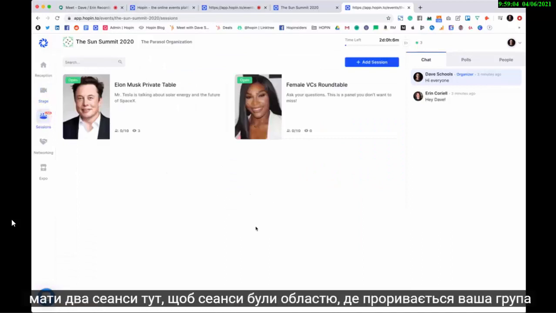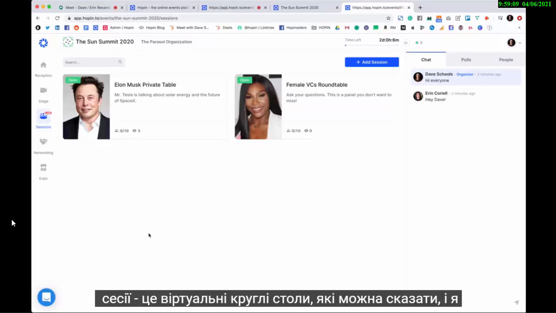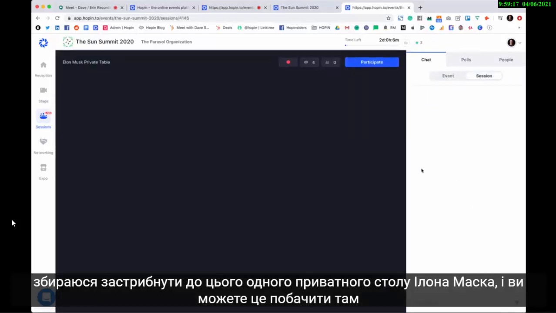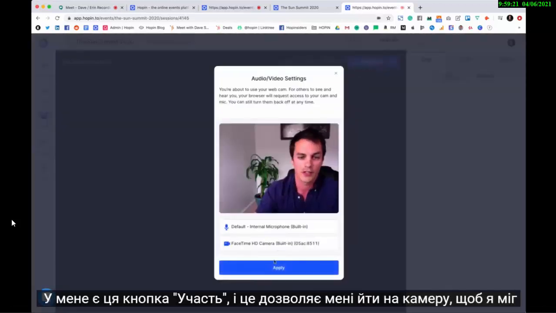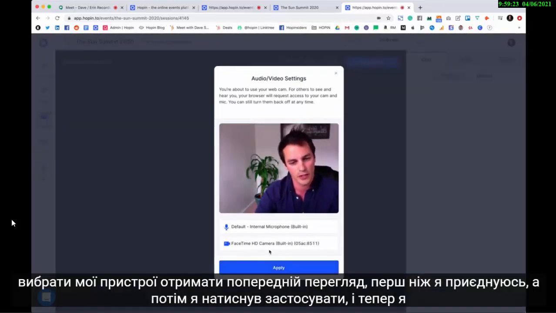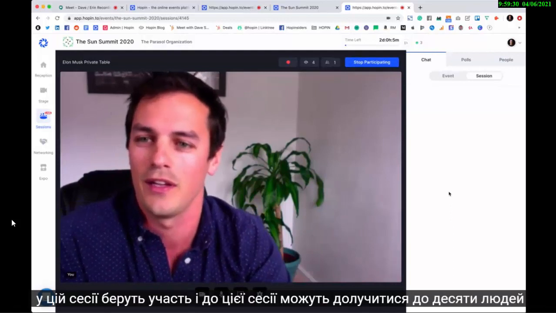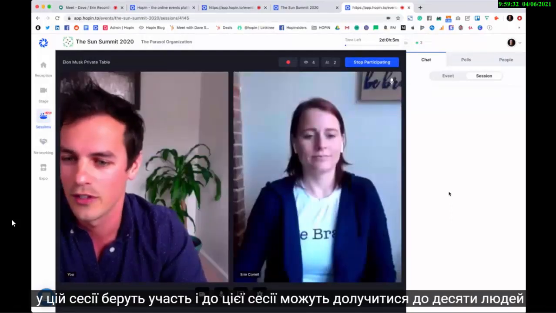We have 2 sessions here. So sessions is the area where your group breakout sessions are. These are virtual roundtables, you could say. And so I'm going to jump into this one, Elon Musk private table. And you can see that I have this participate button, and this allows me to go on camera. So I'm able to select my devices, get a preview before I join, and then I'll hit apply. And now I'm in this session participating, and up to 10 people can join this session.